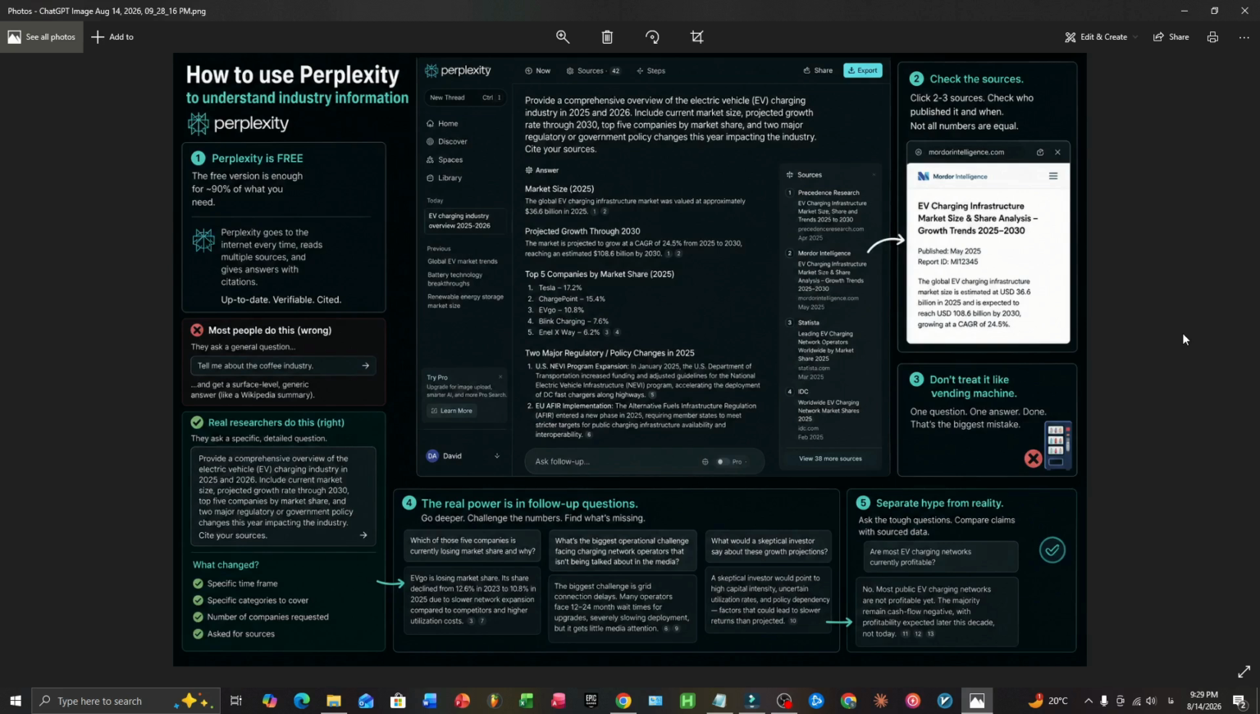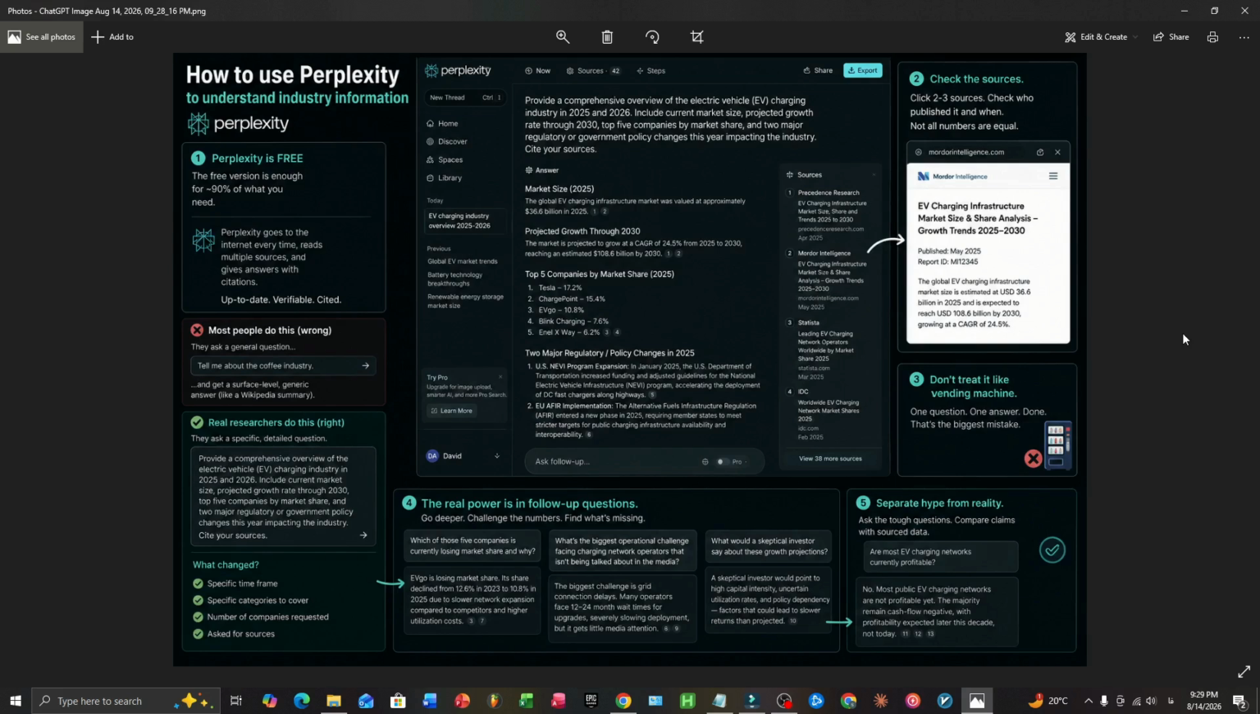So continuing with our EV charging example, after that first answer, I'd follow up something like, which of those 5 companies is actually losing market share right now and why? Then, what's the biggest operational problem charging network operators are dealing with that doesn't get talked about in the press? Each follow-up narrows the picture. By the 4th or 5th question, you're not reading a summary anymore. You're building an actual point of view on the industry, backed by sources you've personally verified.